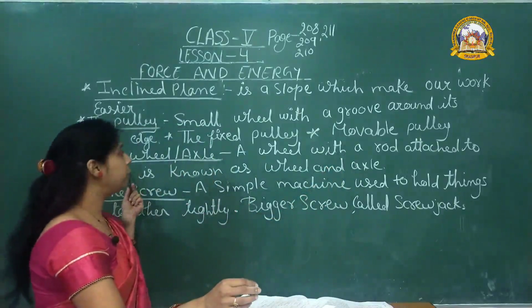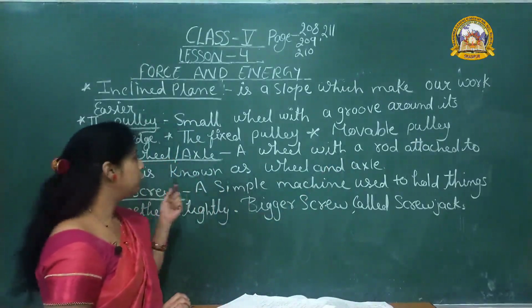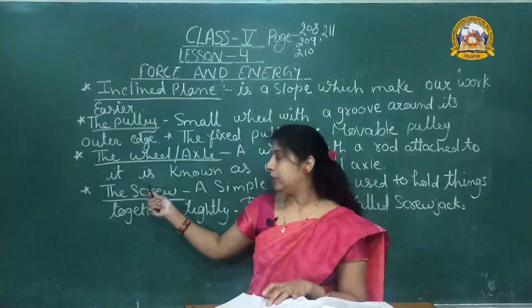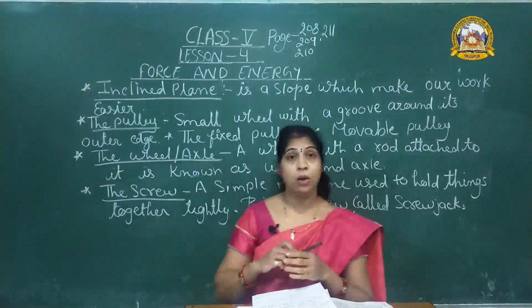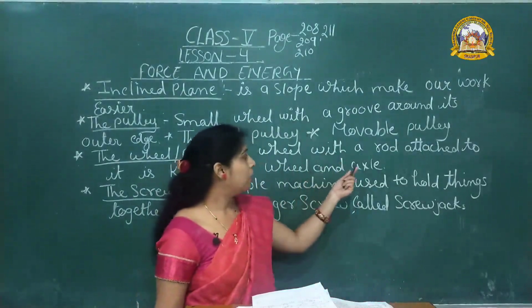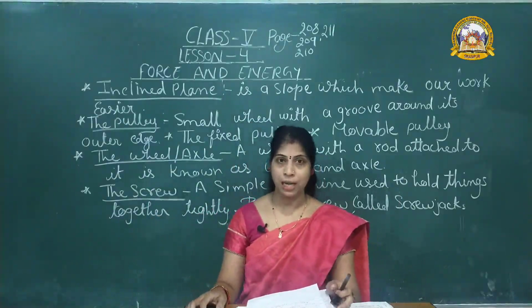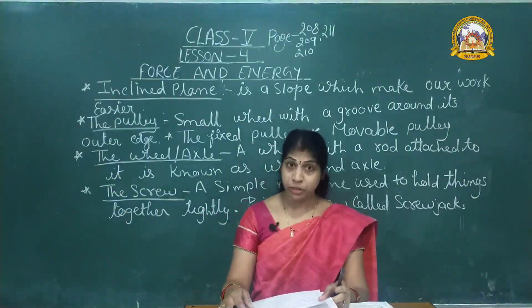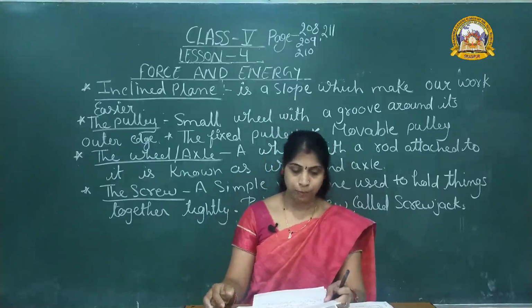Next simple machine, the wheel and axle arrangement. What is wheel and axle arrangement? A wheel with a rod attached to it is known as wheel and axle arrangement. It is used in big machines, cars, stairs, bicycles, etc.